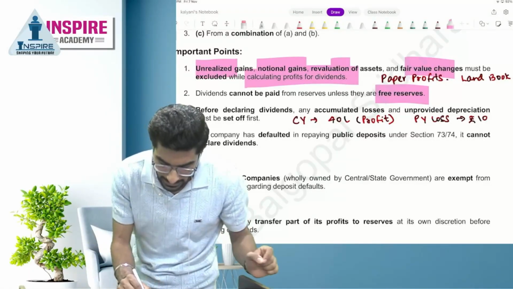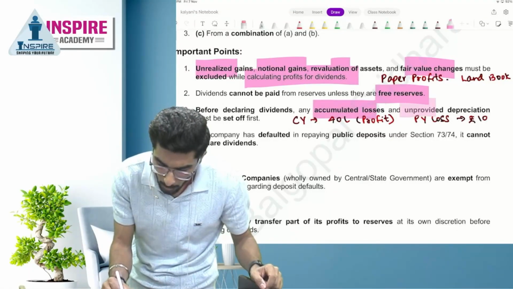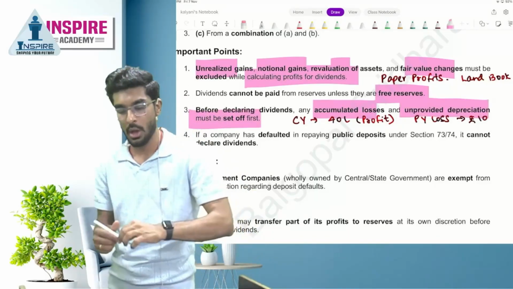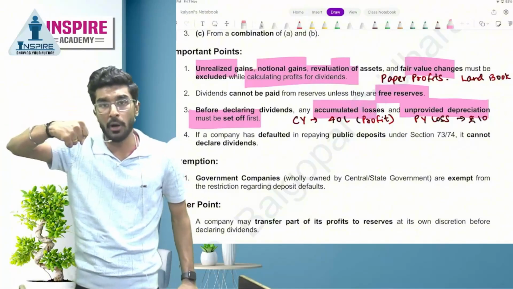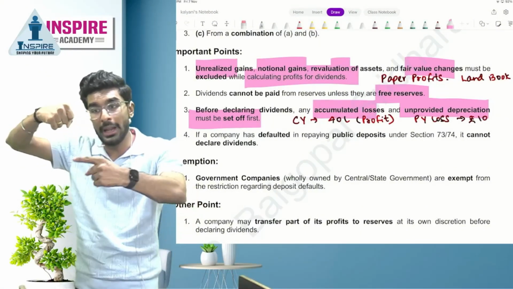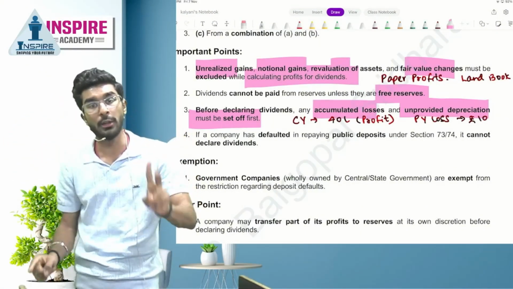Before declaring dividend, what items do you have to pay off? Before declaring dividend, any accumulated losses or unprovided depreciation must be set off first. Once you are withdrawing an amount from the general reserves for the payment of dividend, first, what items do you have to set off, we'll understand. There are two items.